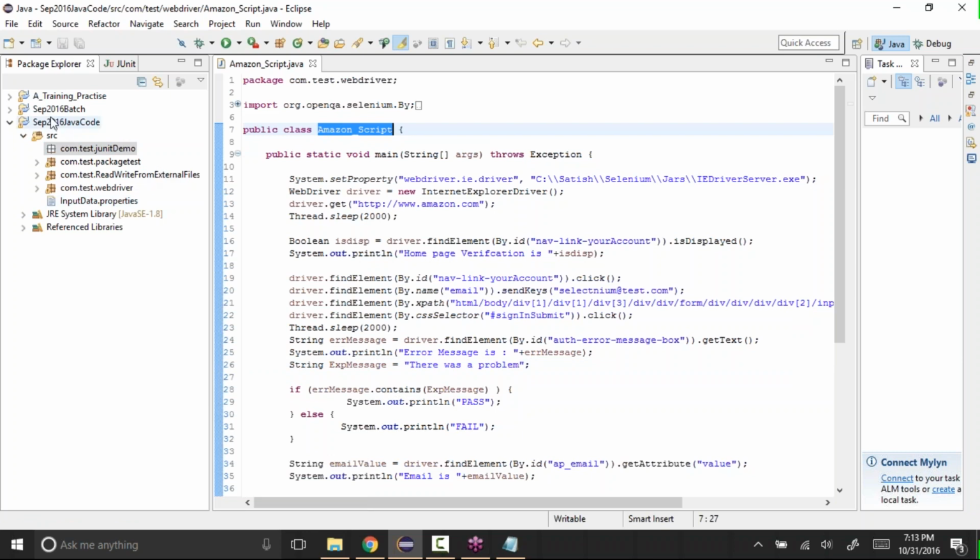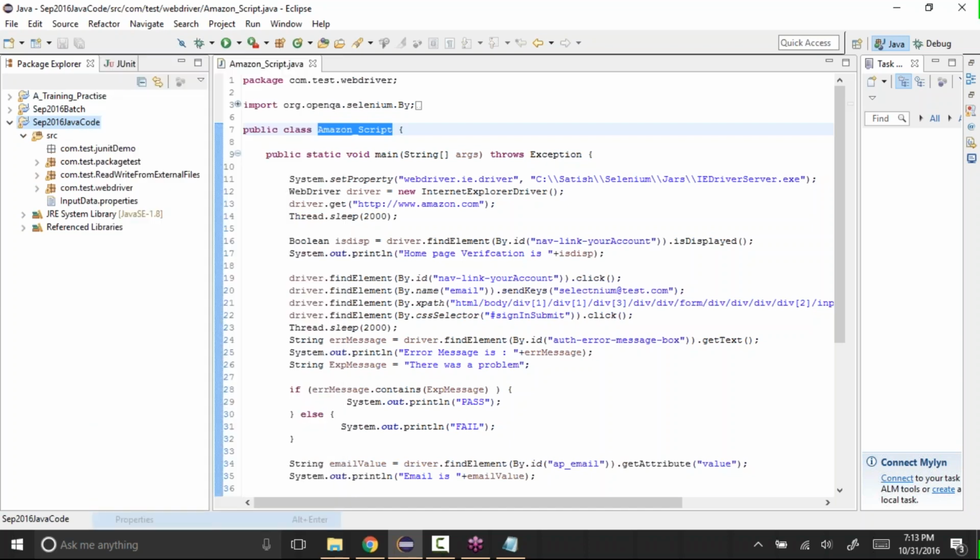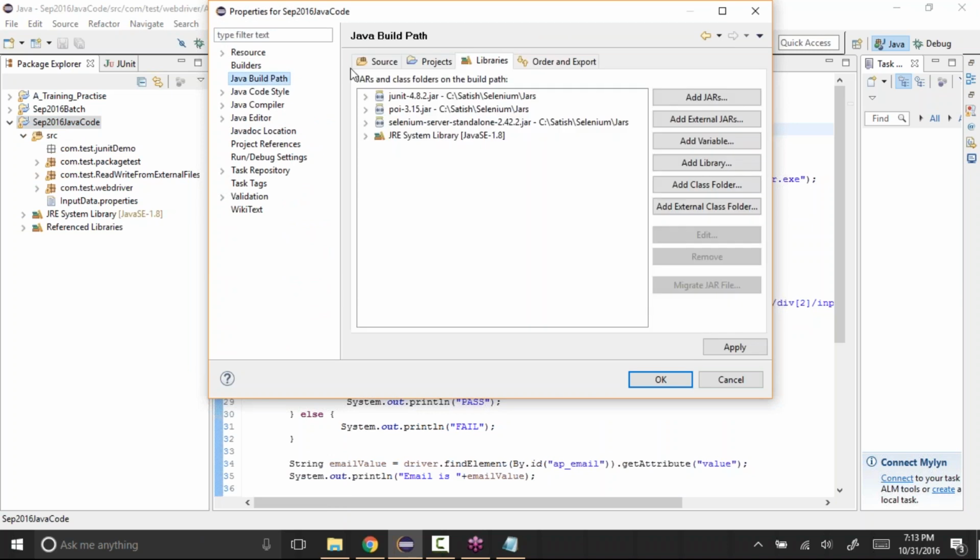Not only that, we need to associate the jar file. In the project that we created, we need to go to the properties, Java build path, and here we need to associate our JUnit, which we already did. In case we don't have the jar and want to use the JUnit framework, we need to associate this jar file, the same way we did it for the Selenium standalone server and the POI jar file. Let's associate this.